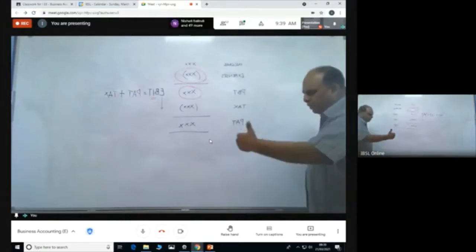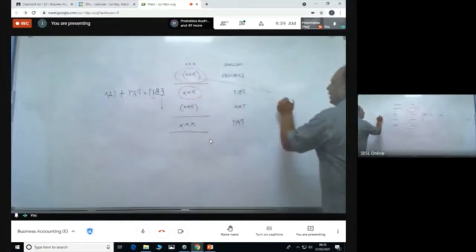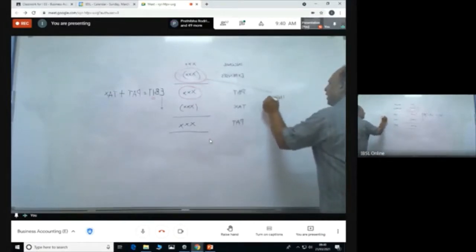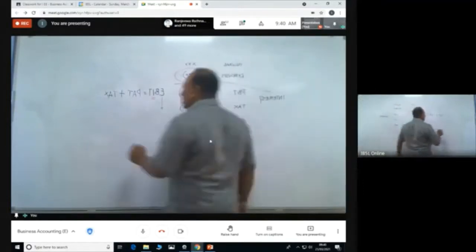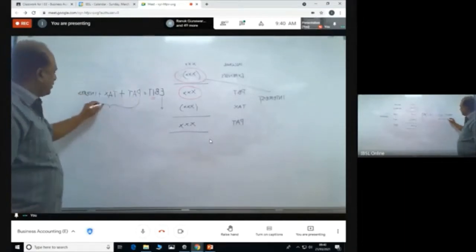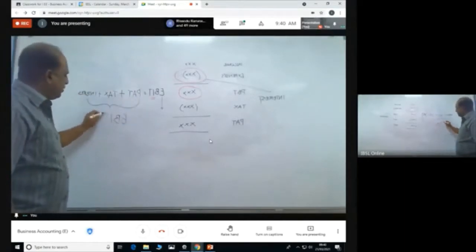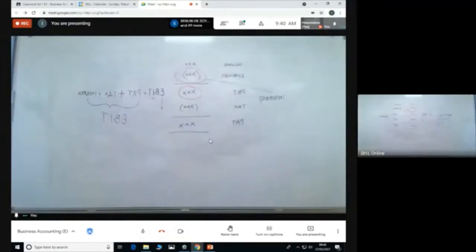Some people might show it on the face of the financial statement itself. So inside this, you have an element which is the finance interest, for the borrowings that you have to pay interest on. So that interest also, what do you do? You bring it and add it. And this is what earnings before interest and tax is. Okay. So I would appreciate if you can take down this because this is very important.